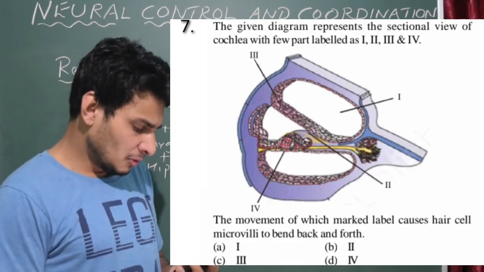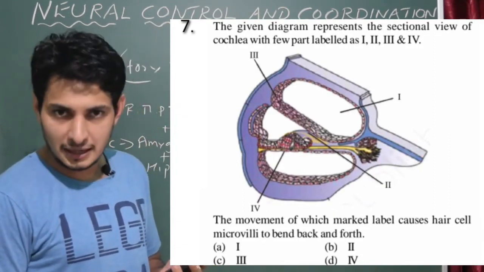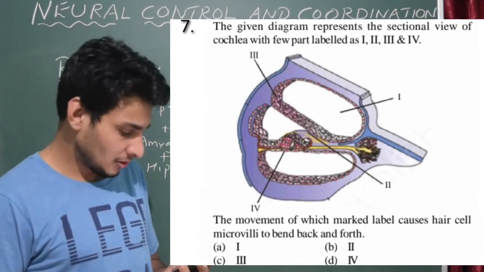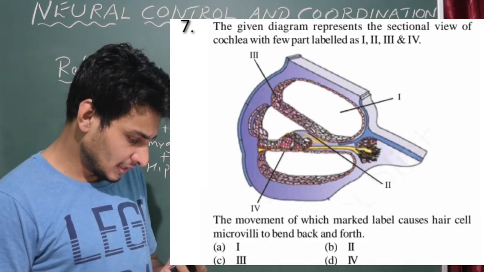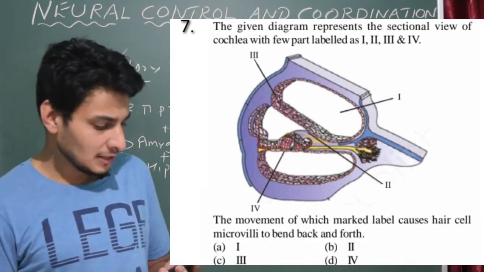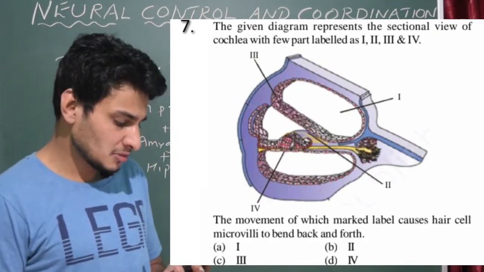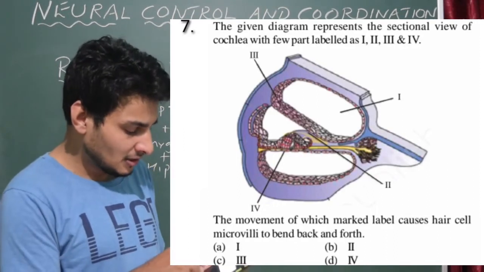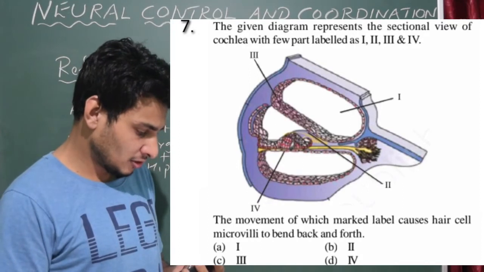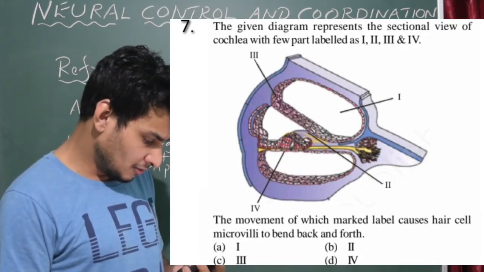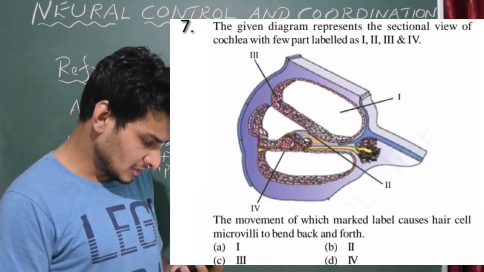First, Roman number 1 is scala vestibuli, containing perilymph. Then Roman number 3 is the Reissner's membrane, which separates scala vestibuli from scala media. Scala media is the tiny canal-like structure there. That is the function of Reissner's membrane. And the fourth one, Roman number 4, is the basilar membrane.